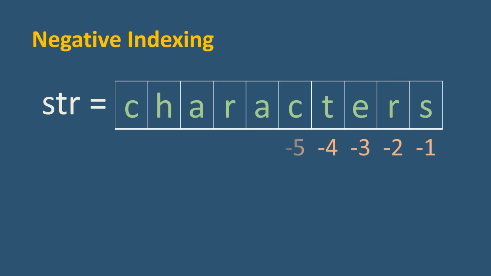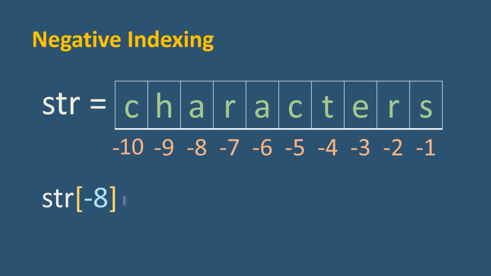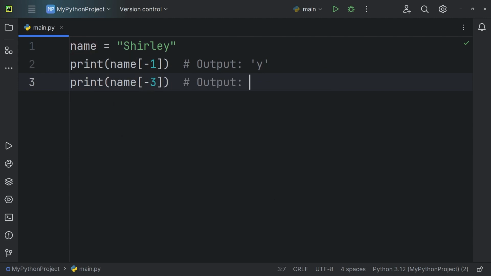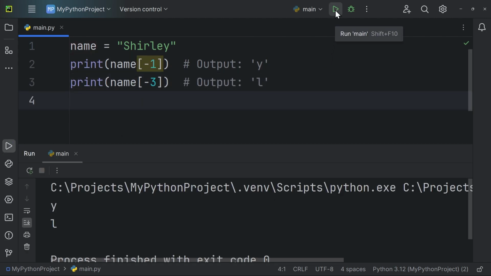Python also supports negative indexing, which allows us to access characters from the end of the string. The index -1 refers to the last character, -2 refers to the second to last character, and so on. Let's look back at the previous example. This time, we rewrite the print functions with positions -1 and -3. In this case, position -1 has access to the last letter of the string, which is Y, and position -3 has access to the 5th letter of the string, which is L, because in negative indexing, the positions are from the last to the first.